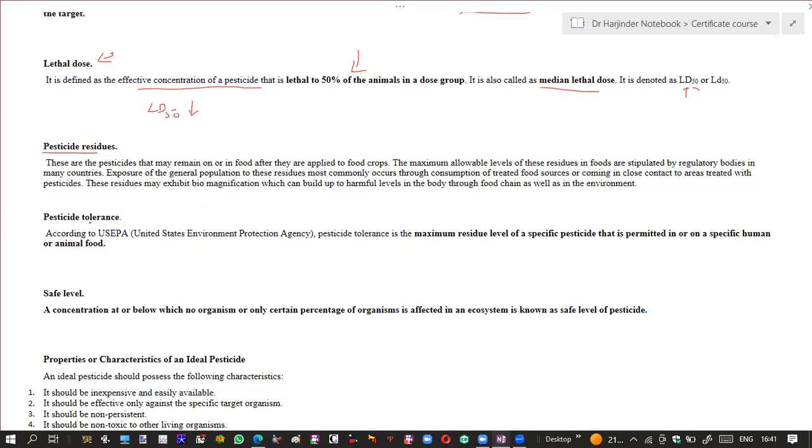The another term is pesticide tolerance. As we have discussed above, some of these pesticides which remain on the crops can end up in the food chain and they can end up in the human body, which is very harmful. So pesticide tolerance can be defined as the maximum residue level of a particular pesticide that is permitted on a specific human or animal food. That means that particular concentration or maximum residue level is safe. That is called pesticide tolerance.